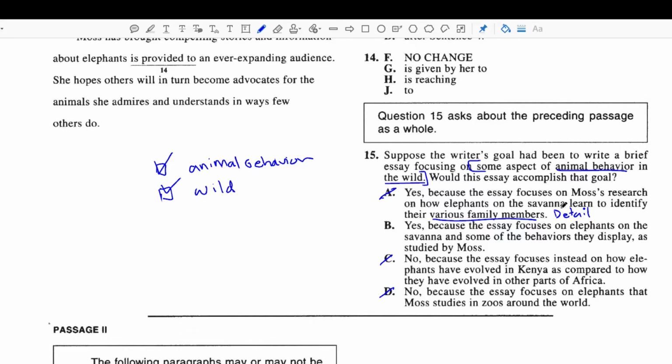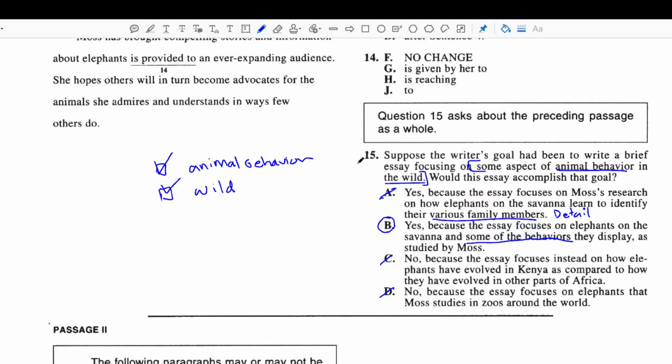Yes, because it focuses on elephants on the savanna, and some of the behaviors they display as studied by Moss. Perfect. Okay, so as we read through here, we recognize that there were multiple behaviors, not just one detail. And so therefore, answer choice B would be correct.